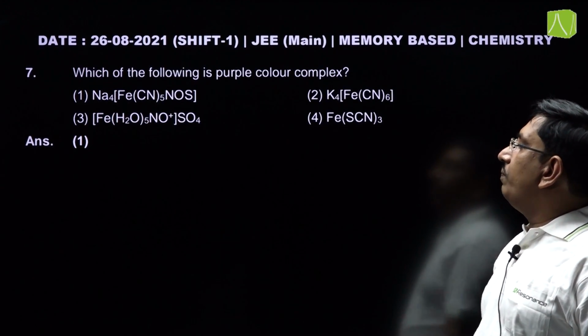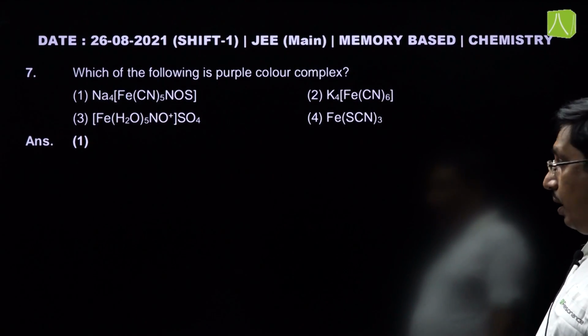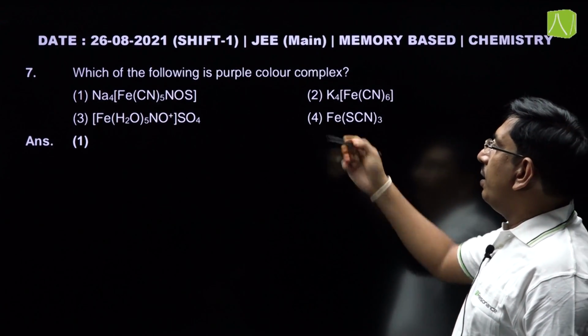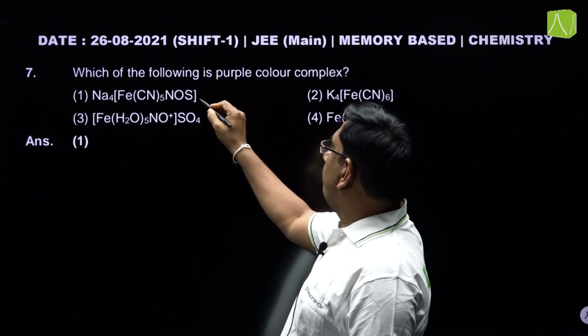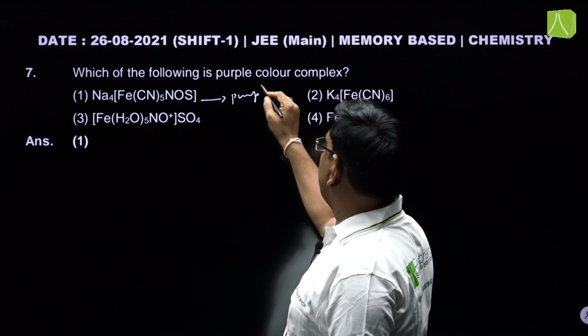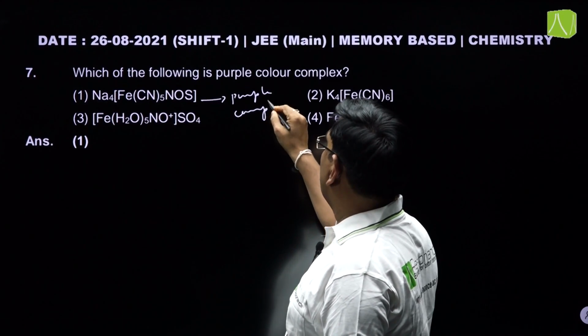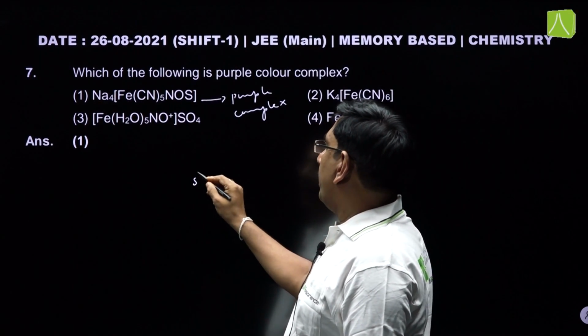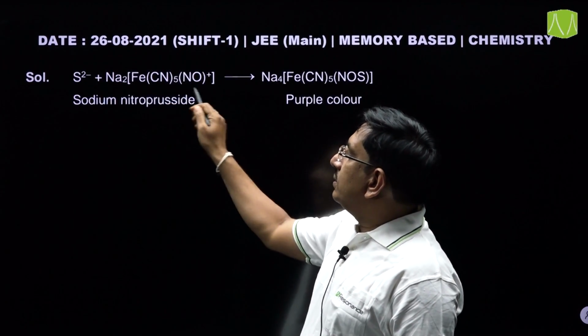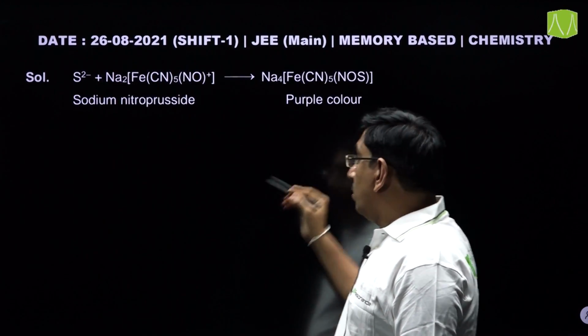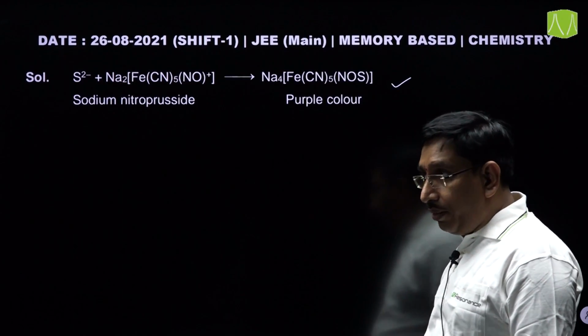Next, which of the following is a purple colored complex? Here Na4[Fe(CN)5NOS] is the purple colored complex. When sulphide ion combines with sodium nitroprusside, we will get this purple colored complex.